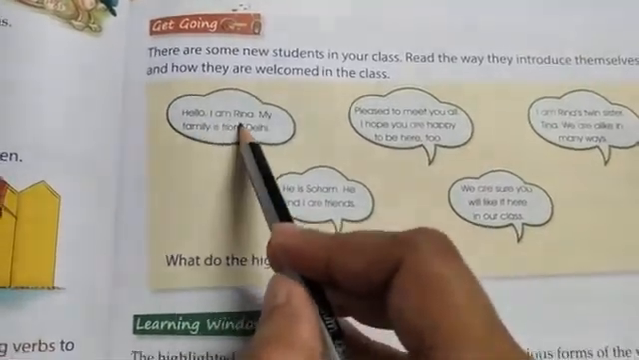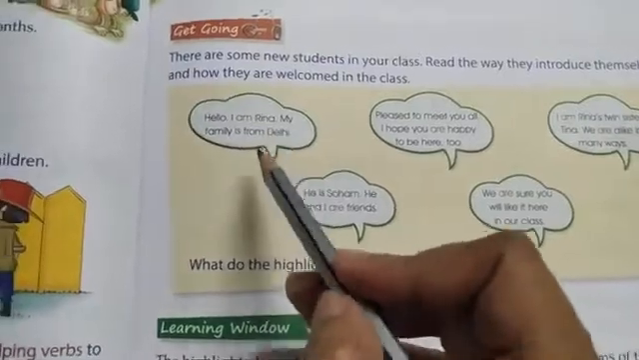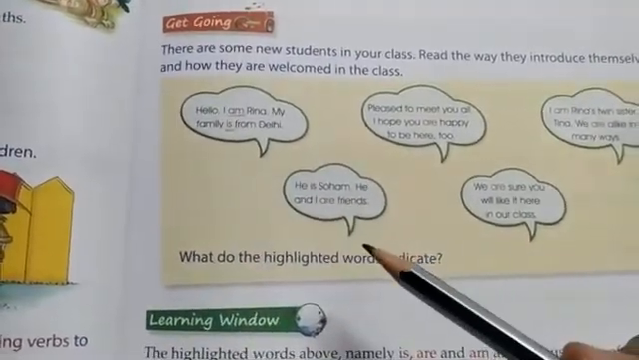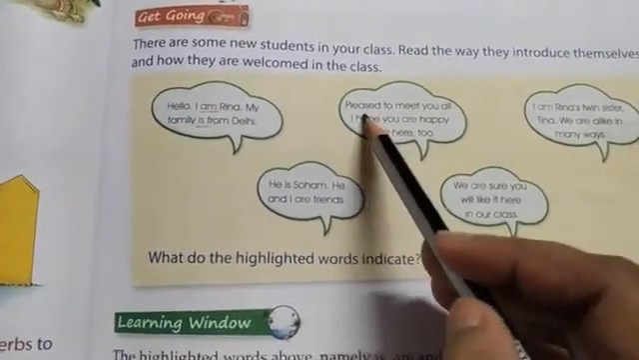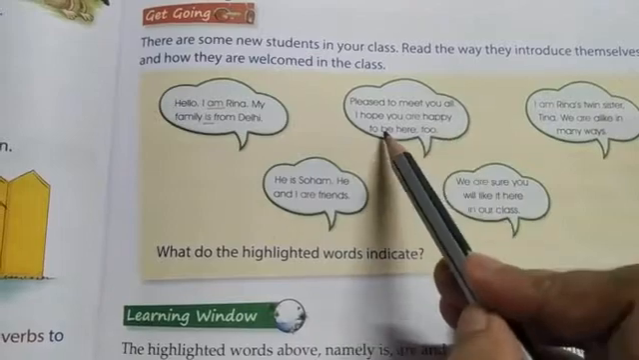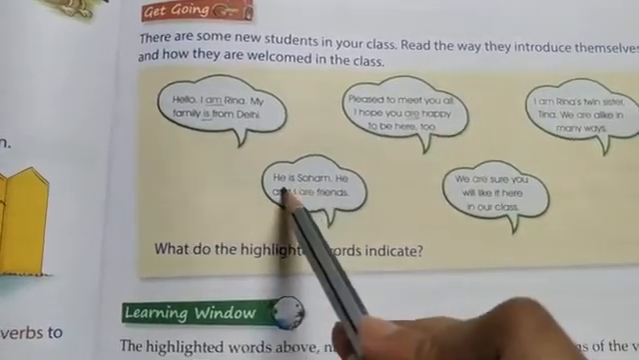Hello, I am Reena. My family is from Delhi. So, you can see am and is. The words are used over here. Pleased to meet you all. I hope you are happy to be here too. So again, are, you see? He is Soham.